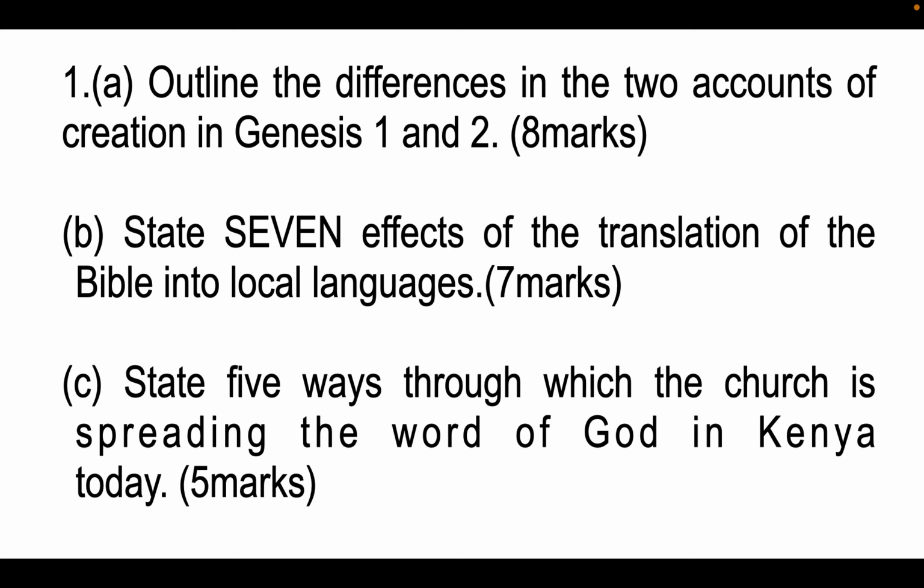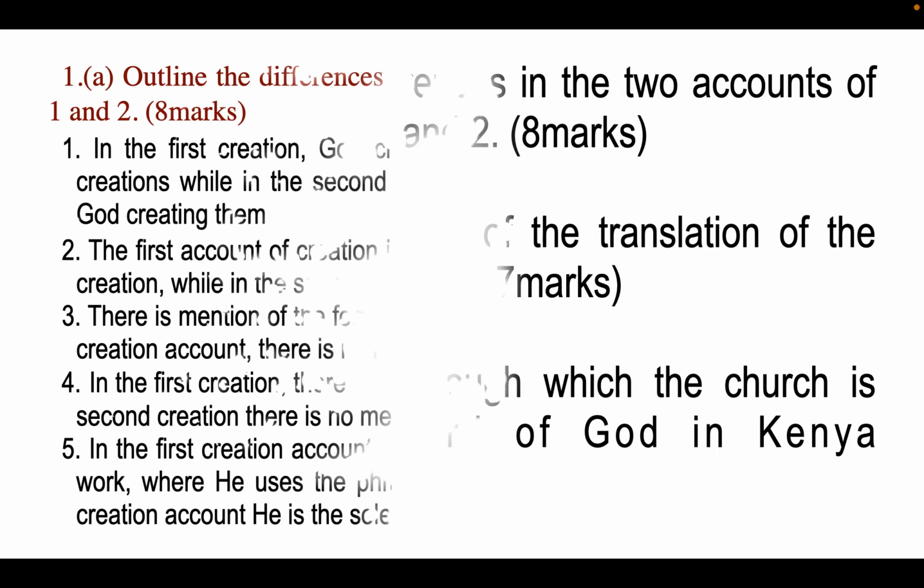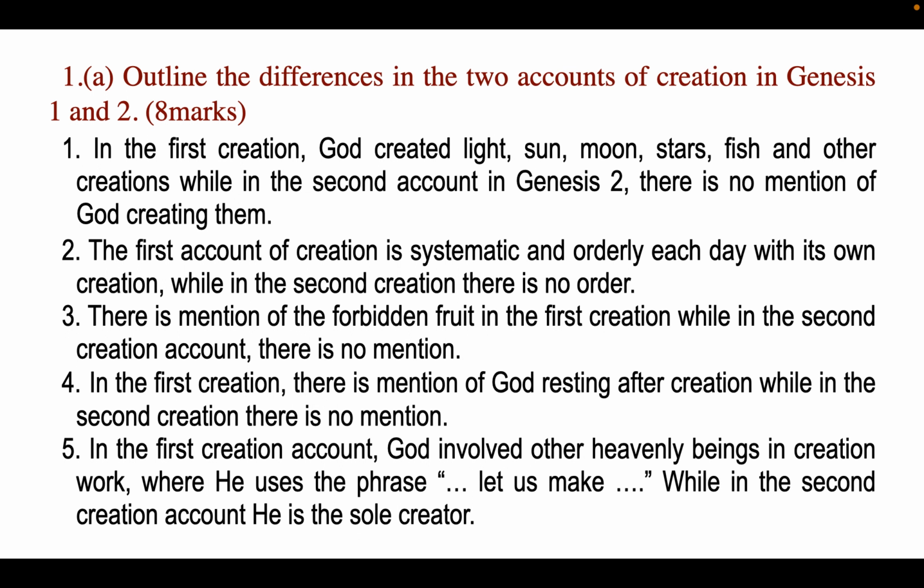C.R.E paper 1, question 1a. Outline the differences in the two accounts of creation in Genesis chapter 1 and 2, 8 marks. State 7 effects of the translation of the Bible into local languages, 7 marks. And then lastly we look at state 5 ways through which the church is spreading the word of God in Kenya today, 5 marks. Outline the differences in the two accounts of creation in Genesis chapter 1 and 2.